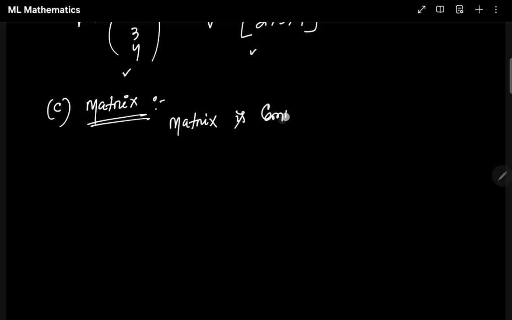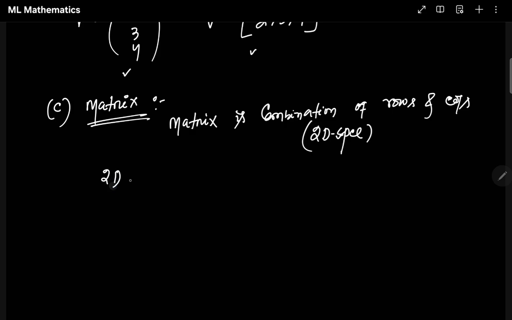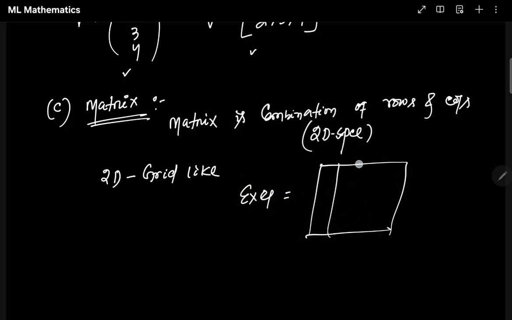a combination, in the similar way a vector is a combination of scalars. A matrix is a combination of rows and columns, mostly in 2D space. What is 2D? 2D is nothing but a grid-like structure. Have you seen Excel? You might have seen Excel. In Excel we have lots of columns and rows.